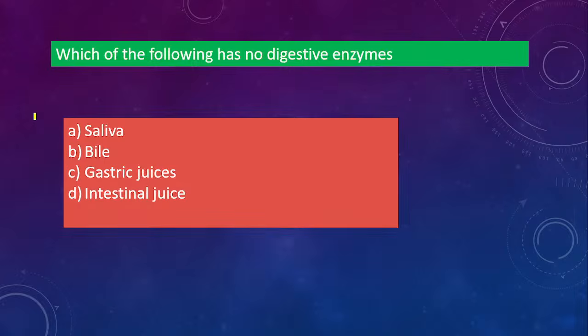Next one. Which of the following has no digestive enzymes? Okay, you see here no digestive enzymes. Is it saliva, bile, gastric juice, intestinal juice? This is related to digestion. बोलो कौन सा होगा? Saliva, bile, gastric juice या intestinal juice. जिसमें there is no digestive enzymes. Let's see the answer. So yes, bile does not contain digestive enzymes. It is option B, not saliva. Saliva contains what? Salivary amylase. It's an enzyme, right? So it is bile. Bile has no digestive enzymes.